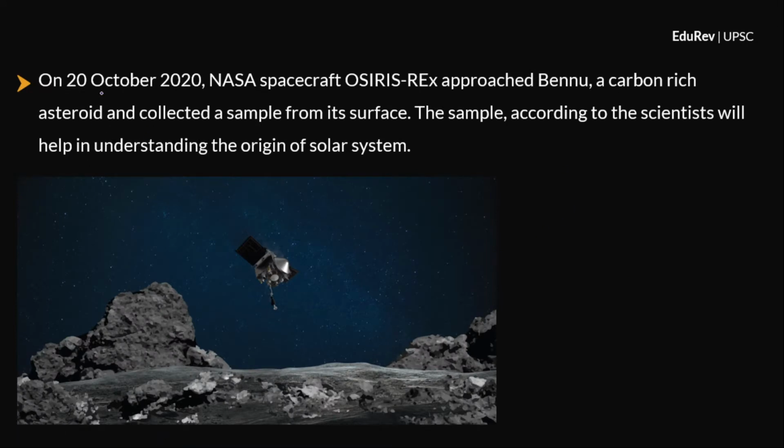Now, on 20th October 2020, recently, NASA spacecraft called OSIRIS-REx approached Bennu, a carbon-rich asteroid, and collected a sample from its surface. So, this sample will be analyzed, and according to the scientists, this sample will help us in understanding the origin of the solar system. So, how did the solar system form? That secret lies in studying the samples taken from asteroids. Clear? So, this is an important current affair. So, that is the reason I'm mentioning this here.